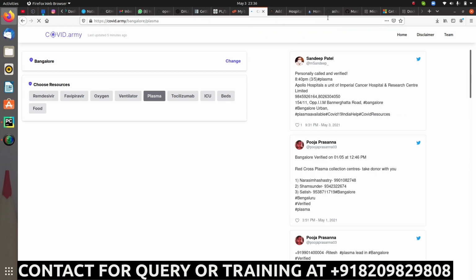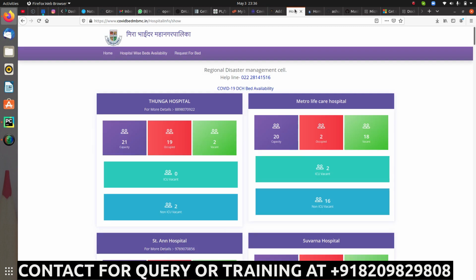Now let's not go into it right now, because our motive is that we have to create a chatbot that will completely scrape the details from this particular website, and it will provide you the real-time data. So that's all about it.